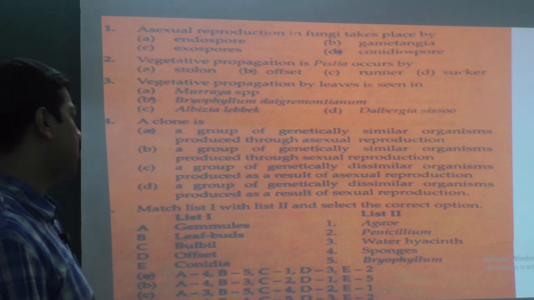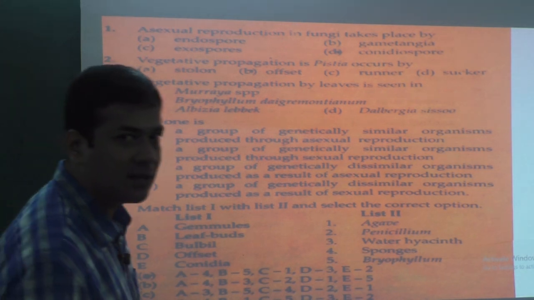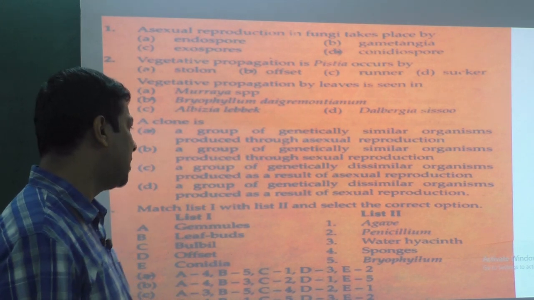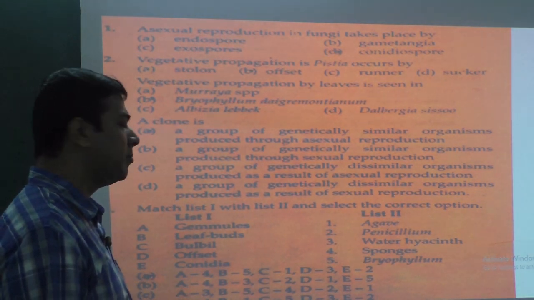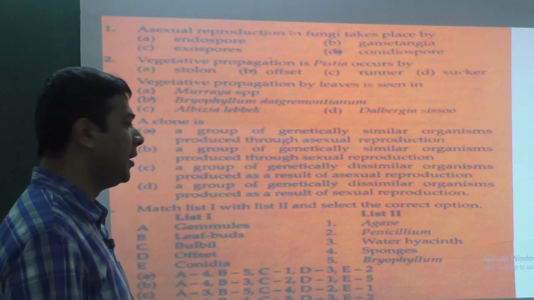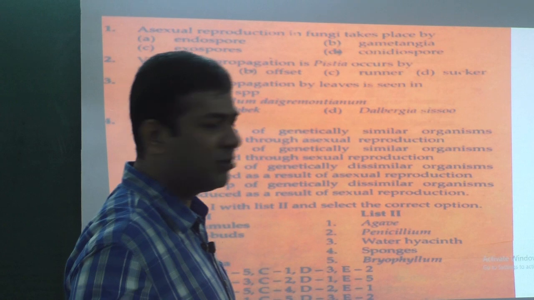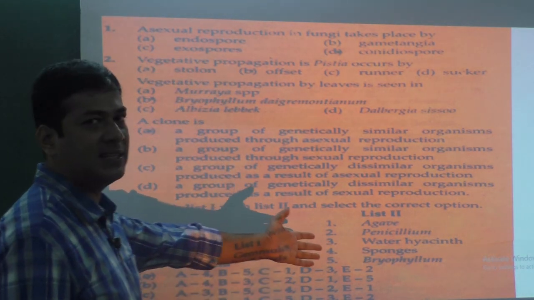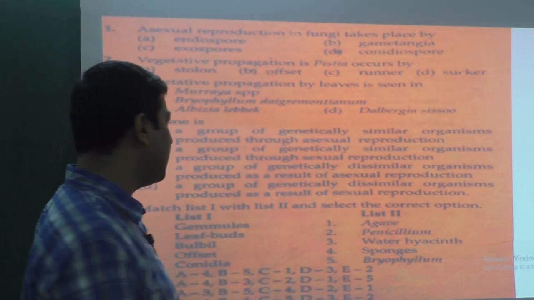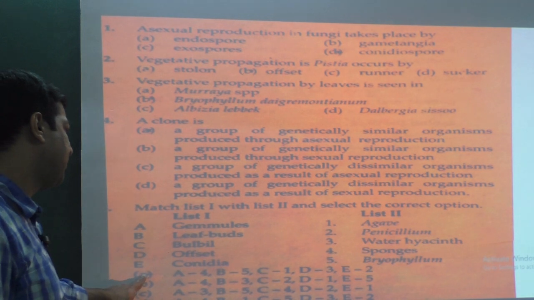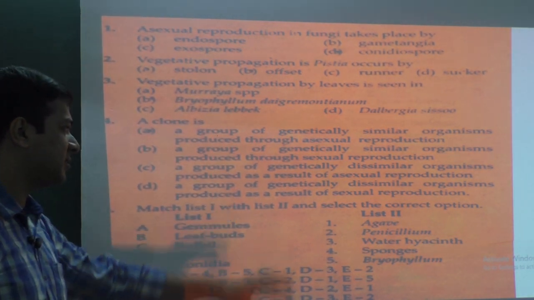Gemmules are present in sponges, under unfavorable conditions it produces gemmules. Leaf buds are there in Bryophyllum, adventitious buds. Bulbil is present in agave, just now we learnt in detail. Offset is present in water hyacinth or Eichhornia. Conidia is present in penicillium. So it should be option A.